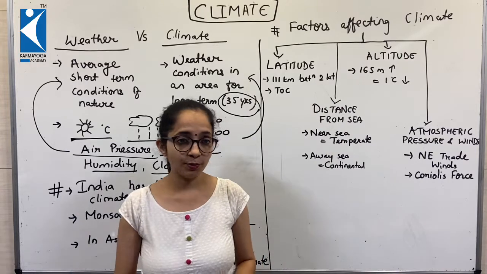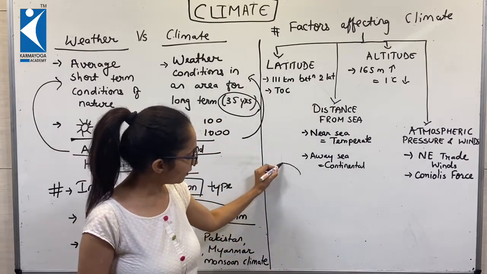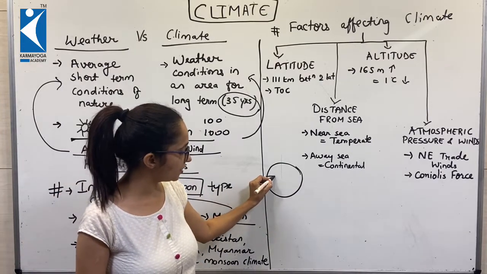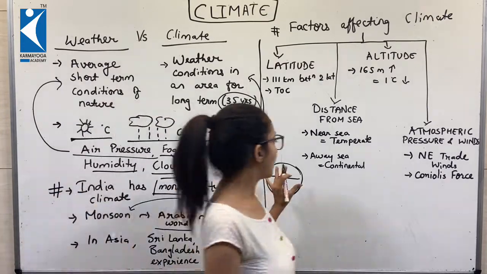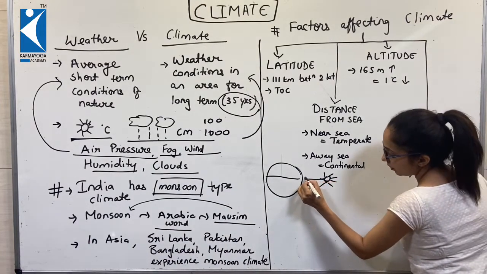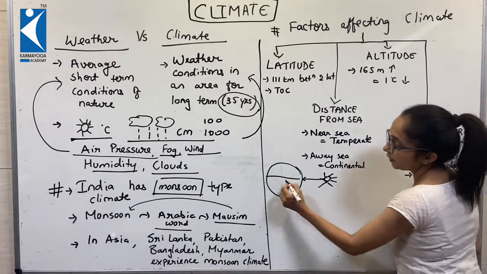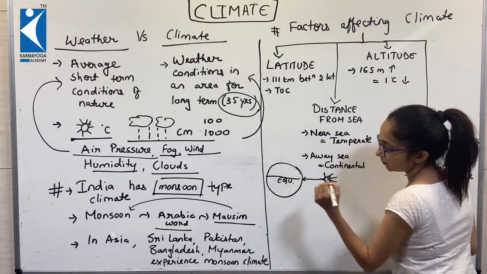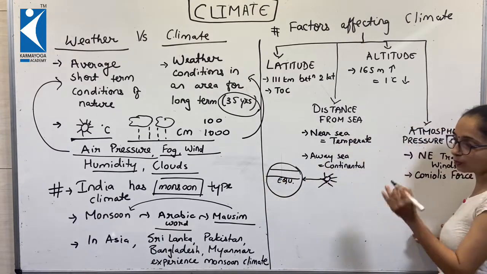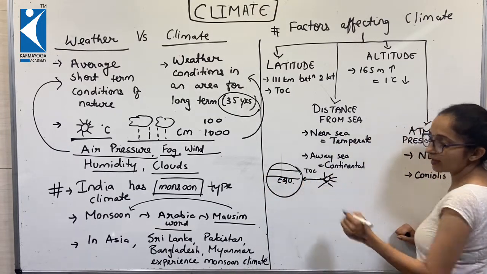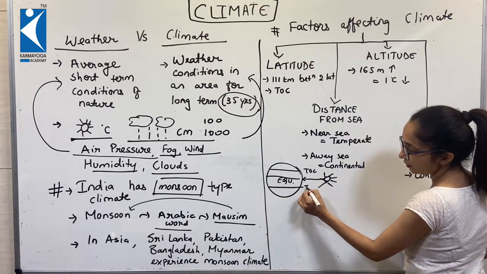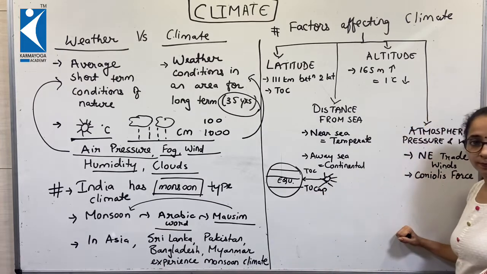What is latitude? As you all know, for human convenience, we have set imaginary belts. The one that is right in front of the sun we call the equator. 23.5 north, we call it the Tropic of Cancer. 23.5 in the southern hemisphere, we call it the Tropic of Capricorn.